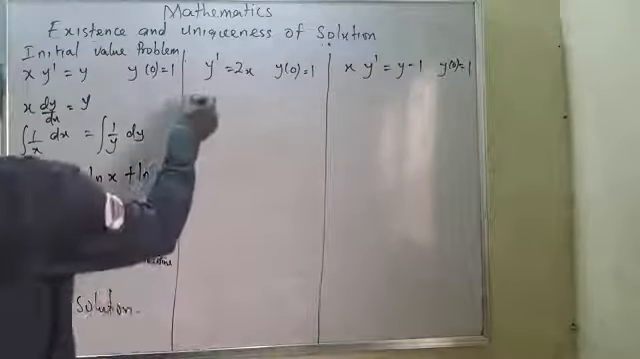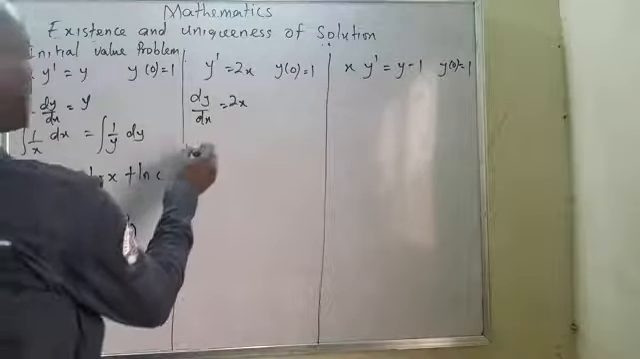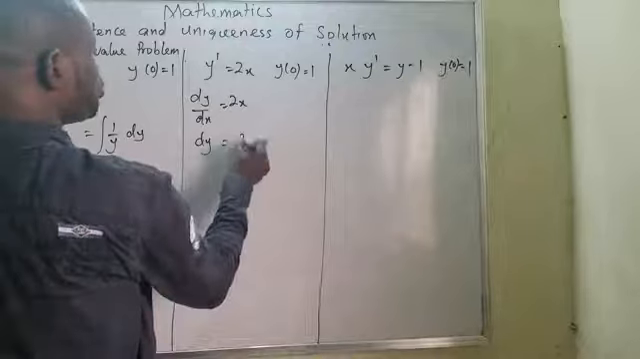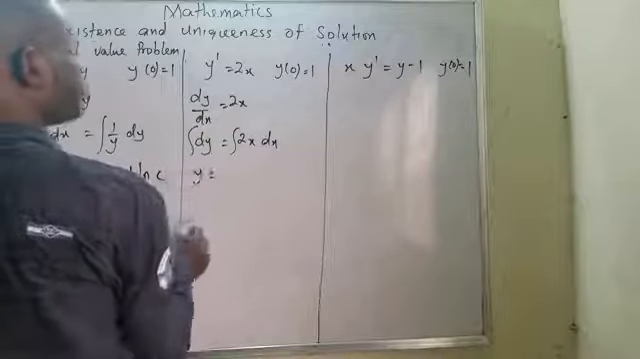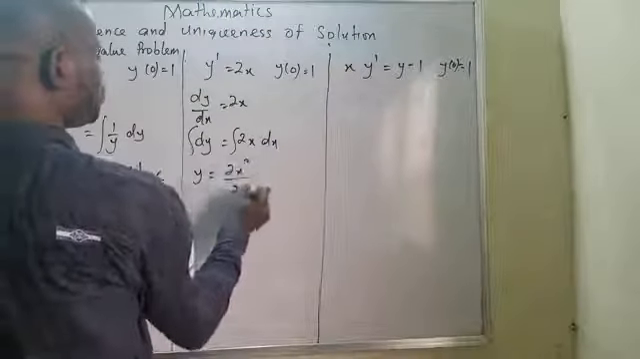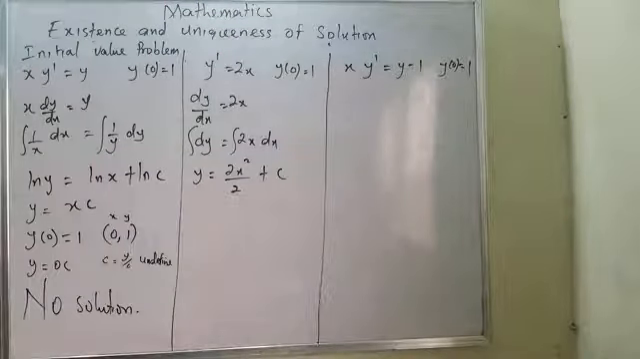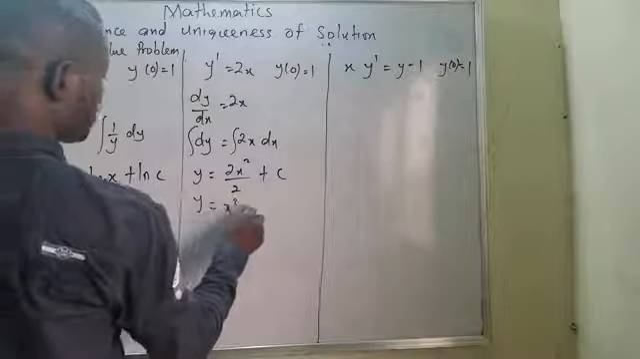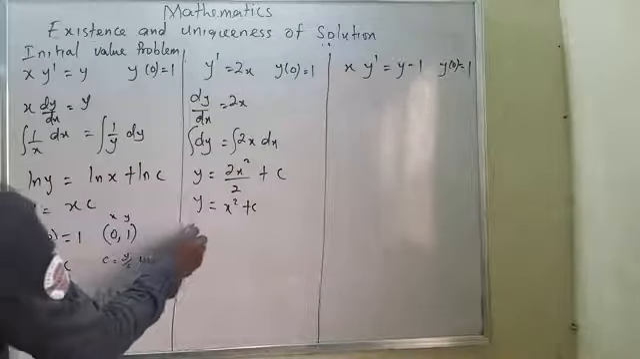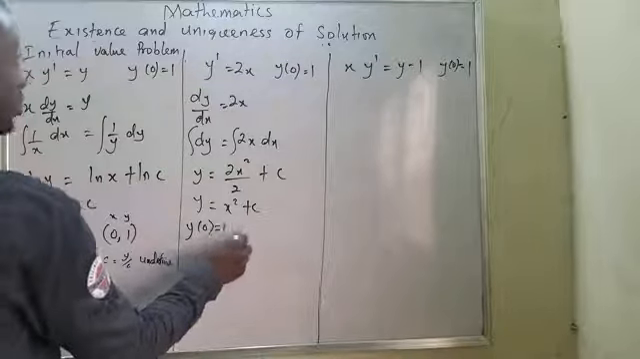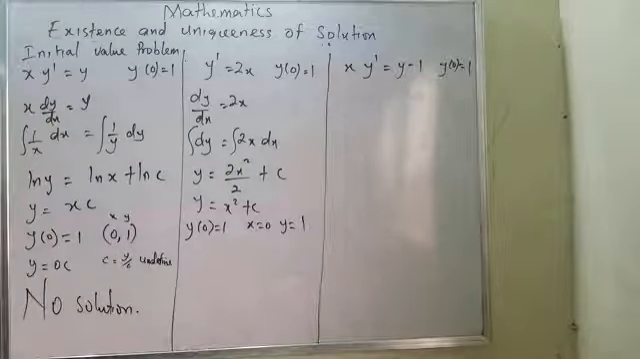I have dy/dx equals 2x. Now, with this, I will have dy equals 2x dx. Integrate. Now, y will be equals to 2x squared divided by 2 plus c. So I have y equals x squared plus c. Now, don't forget the initial condition: x equals 0, y equals 1. Take note of that.